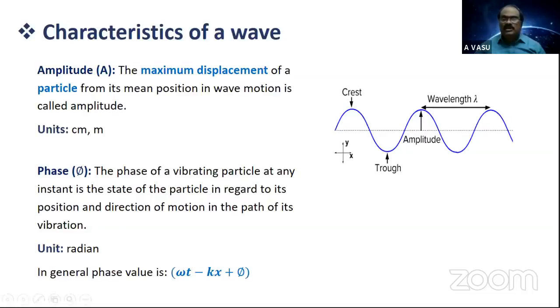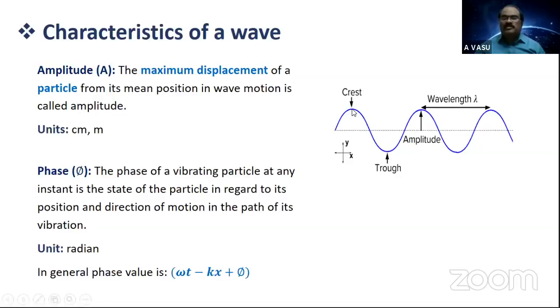Now, in forthcoming sessions, we will deal with what the phase value of the crest should be, and what the phase value of the trough should be. MPC children, you can understand, if you compare this wave pattern with a sine wave, what is the phase value here? 0. What is the phase value here? Pi by 2. For which angular displacement does the sine function become maximum?